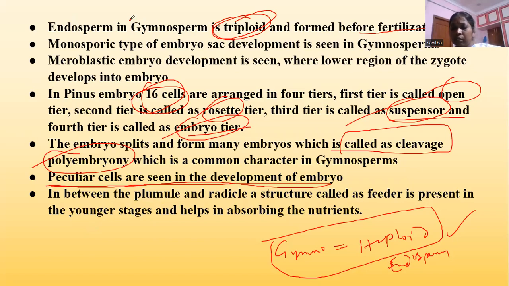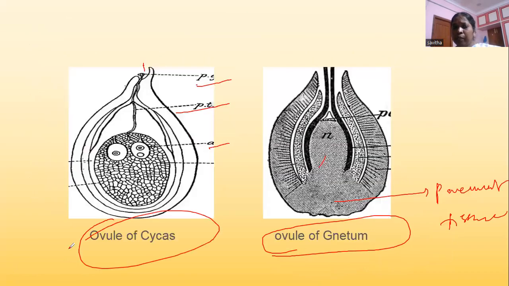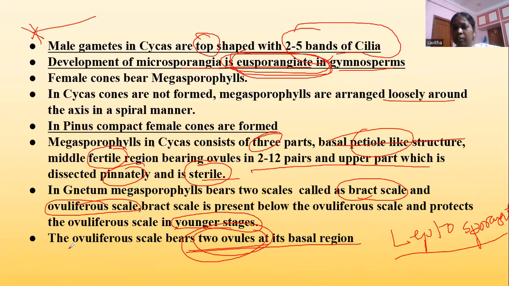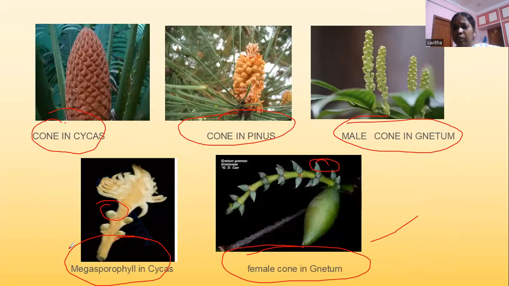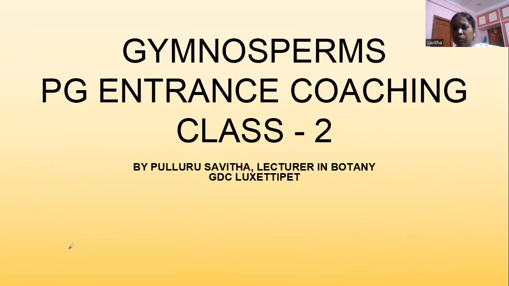Any doubts regarding the reproduction in gymnosperms? You will get many points from this reproduction part for making multiple choice questions. This part is very important for competitive purposes.